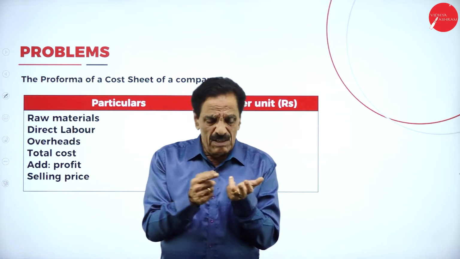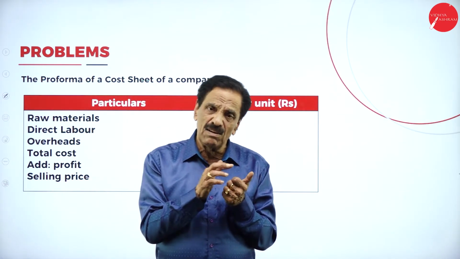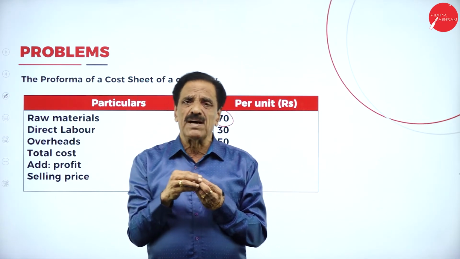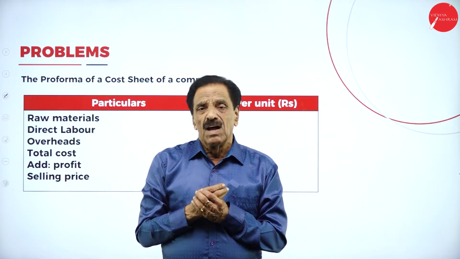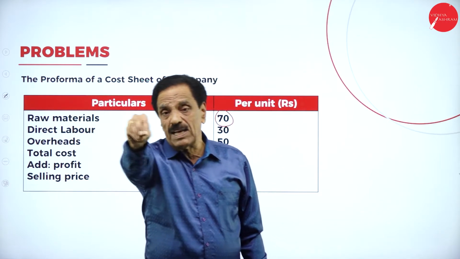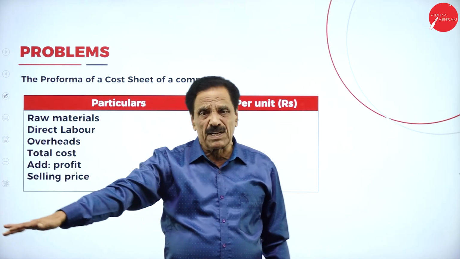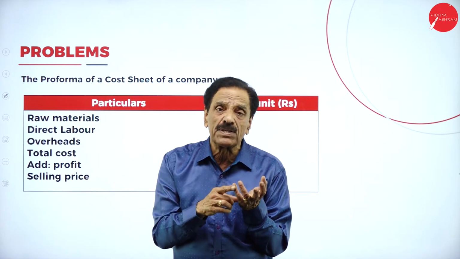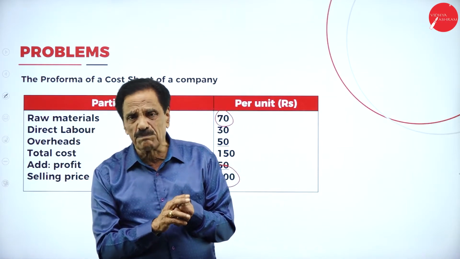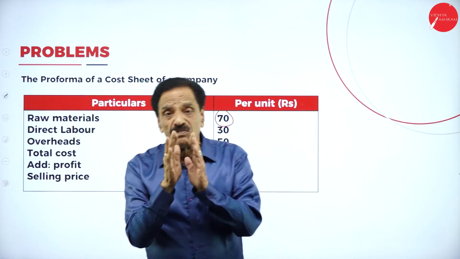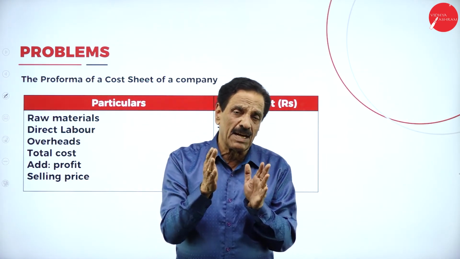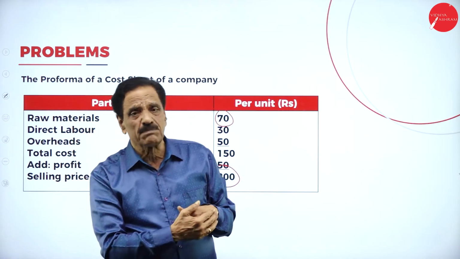So we require land, building, machinery, furniture, motor car. For that also you are going to invest. Assume that a businessman has invested about 20 lakh. Out of the 20 lakh, 15 lakh has been utilized for fixed capital, 5 lakh for working capital. In 15 lakh, he is going to purchase land, building, machinery, furniture, motor car for the sake of the company. That is called fixed capital or establishment business capital.